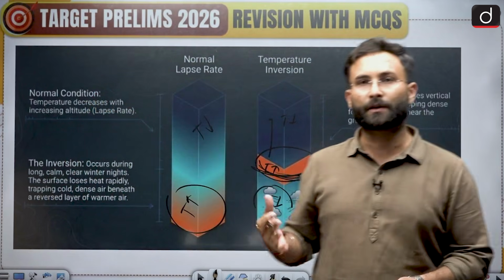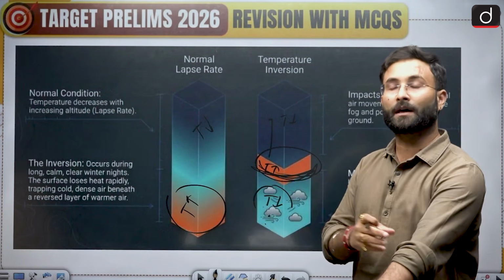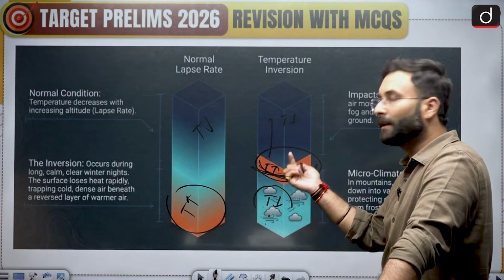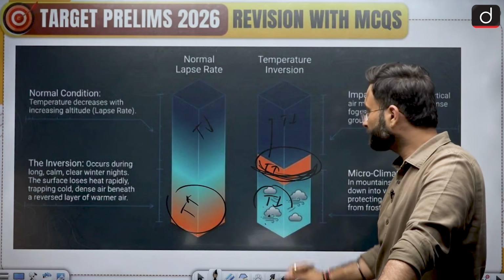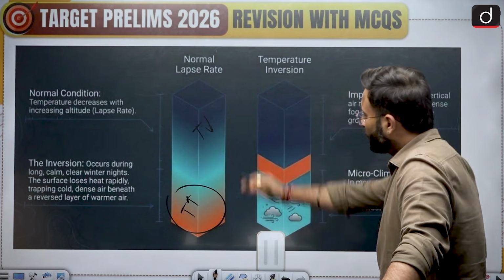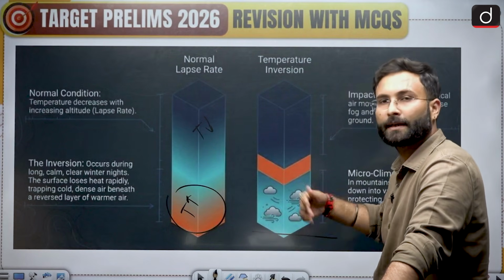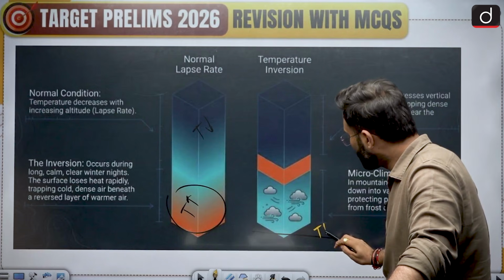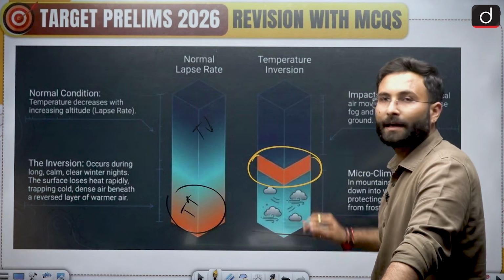In the normal condition it would not have happened, but in the winter nights it is more common, because the earth will have lesser radiation, lesser temperature in the winter nights. Again I would say that if the earth is losing its radiation, you will see that the temperature is reducing near the earth, and above that it is having a higher temperature.